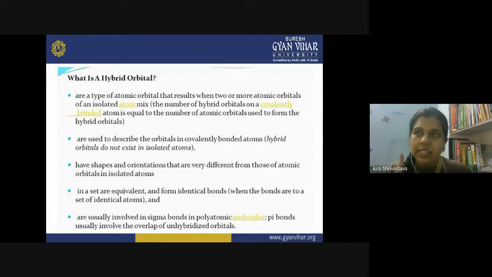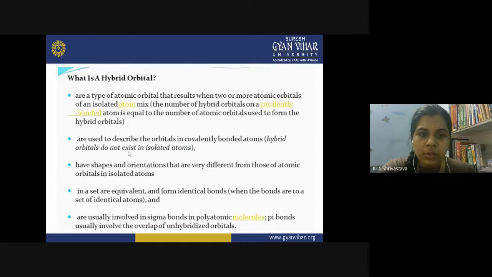If 1s and 1p orbitals combine and redistribute their energy, you call it sp hybridization, and the resulting orbitals are sp hybrid orbitals. Since two atomic orbitals, s and p, have mixed, you get two sp orbitals. These are used to describe the orbitals in covalently bonded atoms.